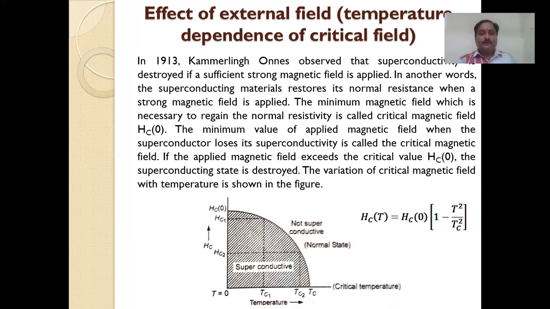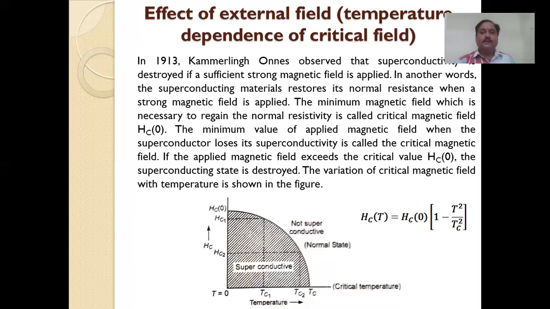It is the range Tc1 to Tc2. In between Tc1 and Tc2, and Hc1 and Hc2, the superconducting property can apply. This critical field is also called the critical magnetic field.